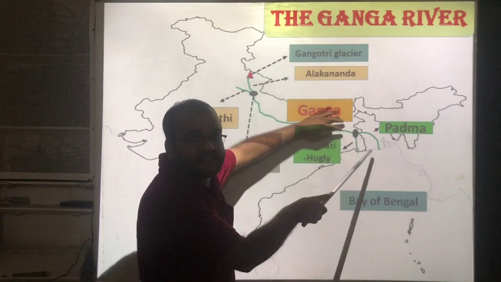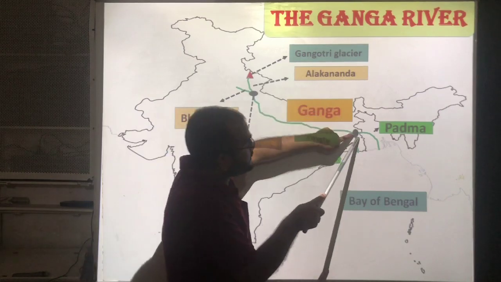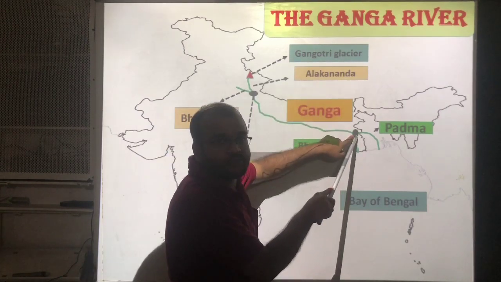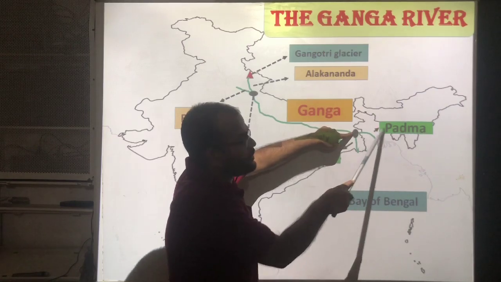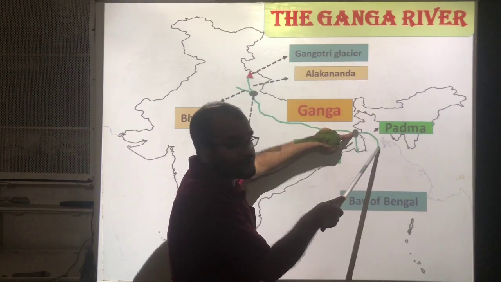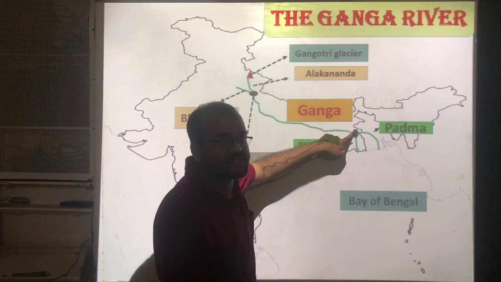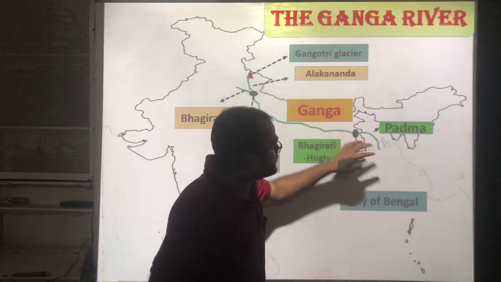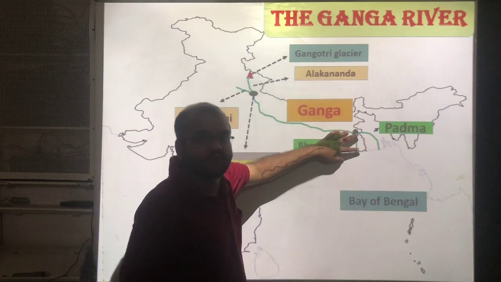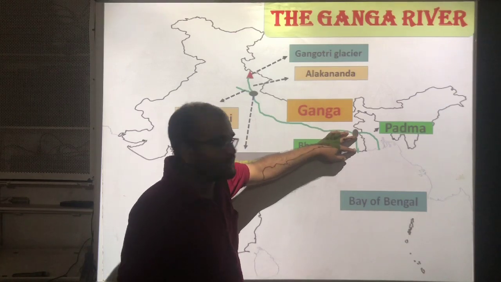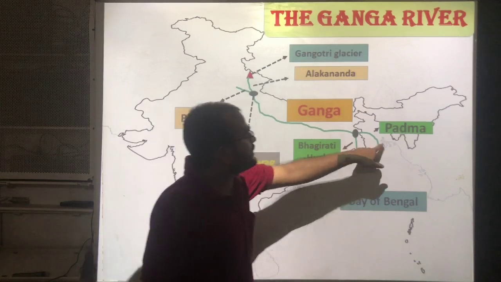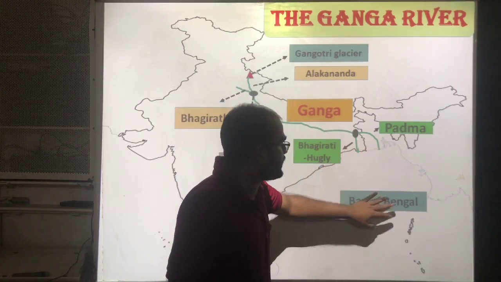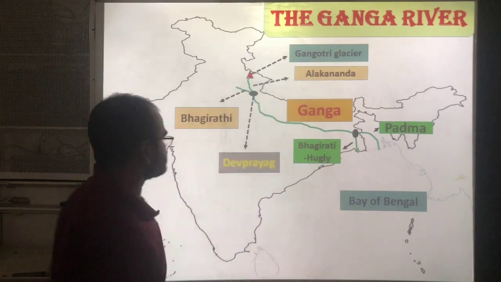Do you understand this? This place is Farakka. At this place the Ganga river splits into two parts. One part flows through Bangladesh, and its name is Padma. The other part flows through West Bengal towards the south direction, and that part's name is Bhagirathi Hooghly. Finally these two streams will join in the Bay of Bengal.